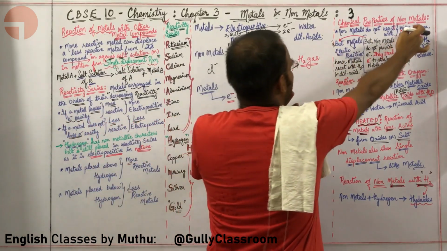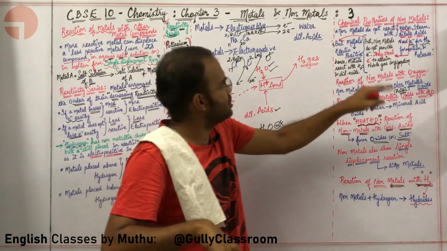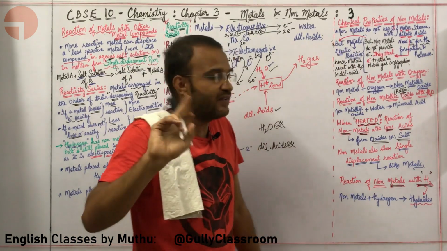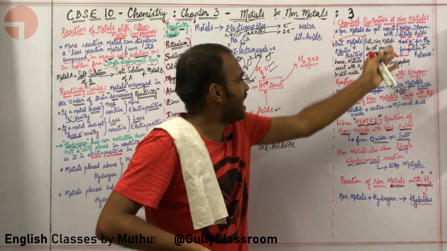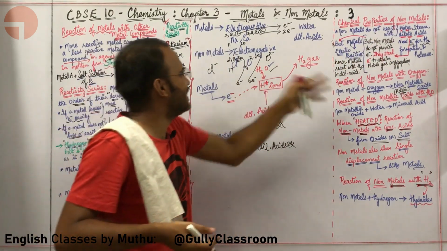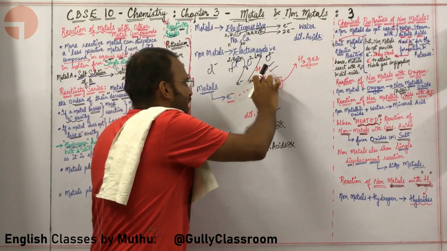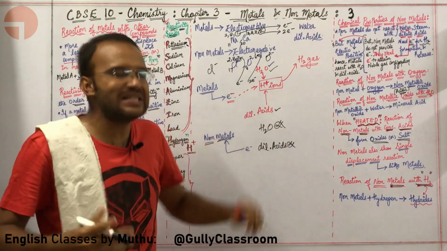Non-metals do not react with water, steam. Even if you are boiling water, converting it into steam and putting it to non-metals, they will never react. Why? Because non-metals are electronegative. Water as well as dilute acids need electrons so that they can send hydrogen outside.